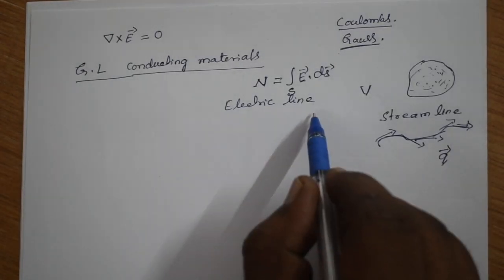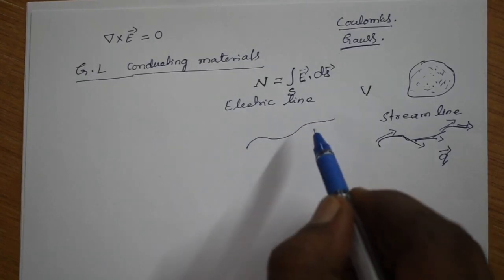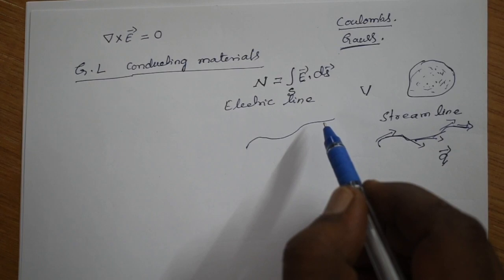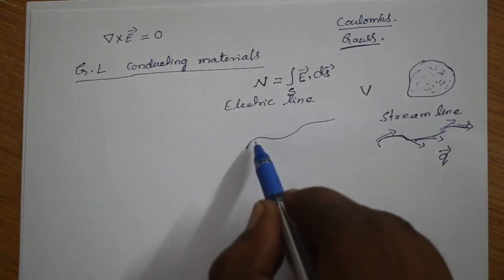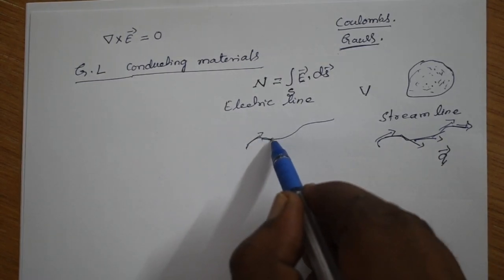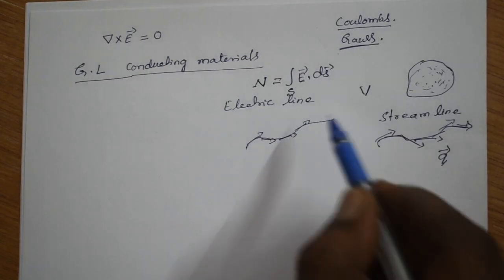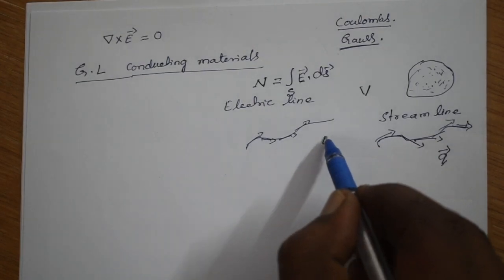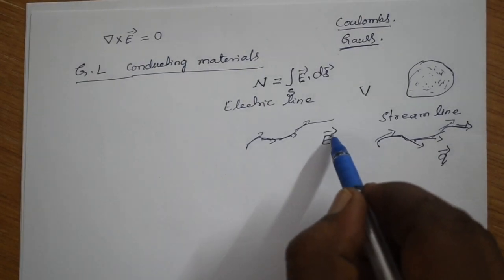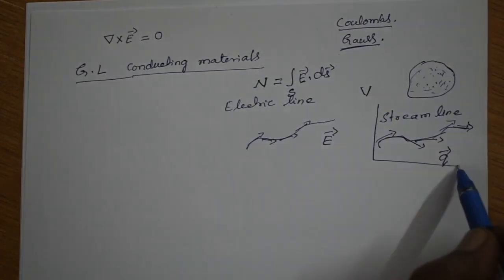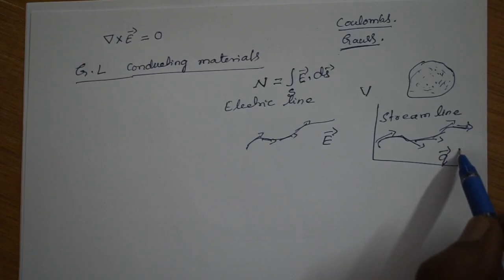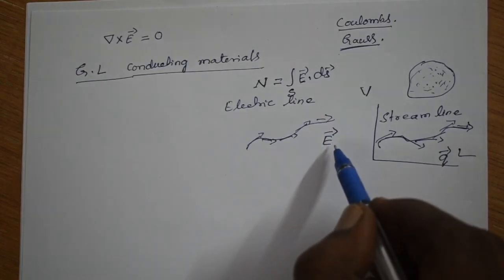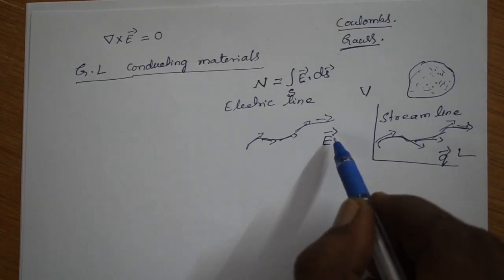Now electric line means it's also a line drawn in the electric medium such that again the tangents to it at each and every point will be in the direction of what? I think you may guess. Electric field. Streamline tangents must be in the direction of velocity; electric line tangents must be in the direction of E, the electric field.